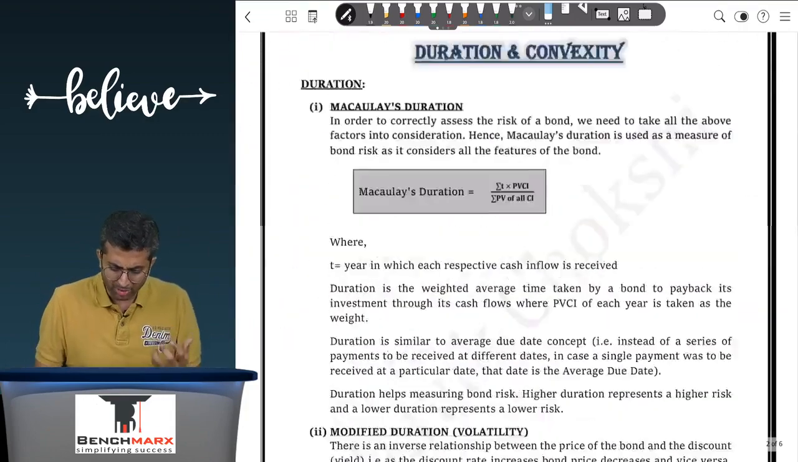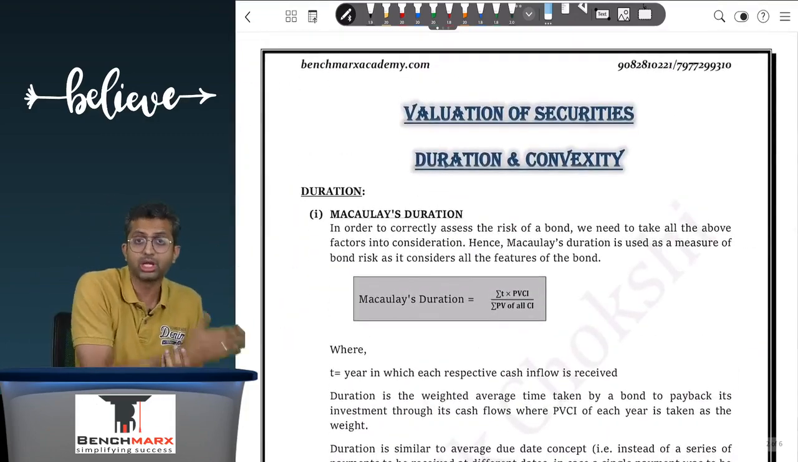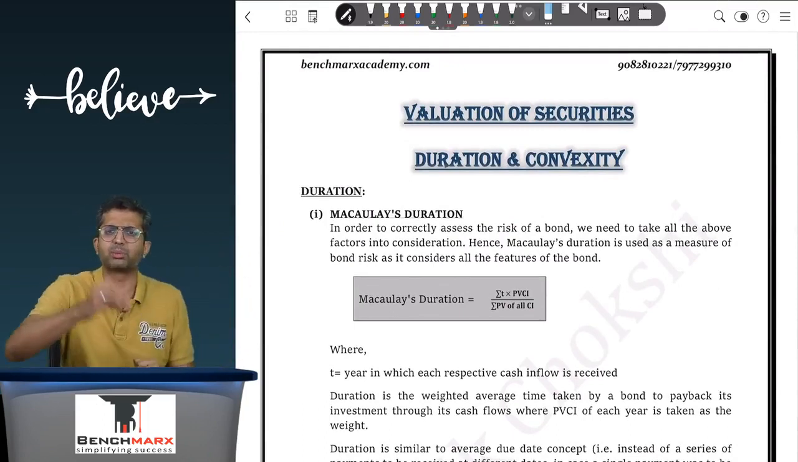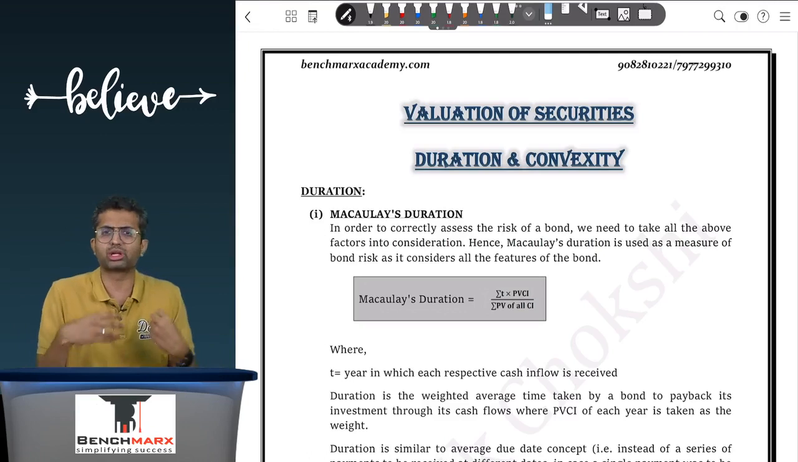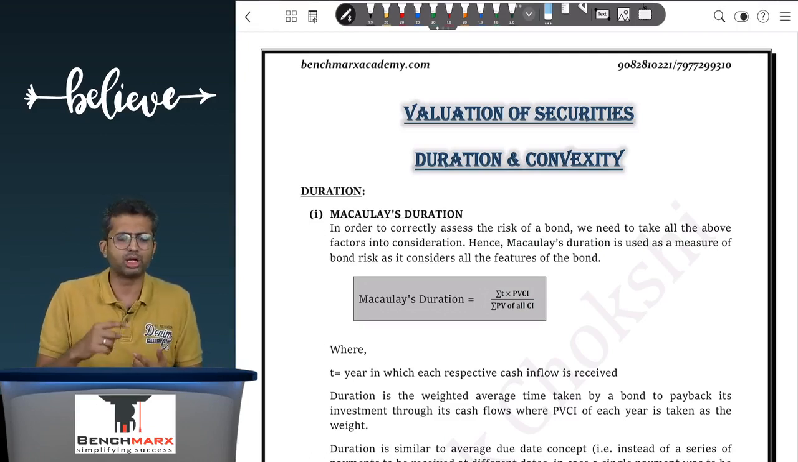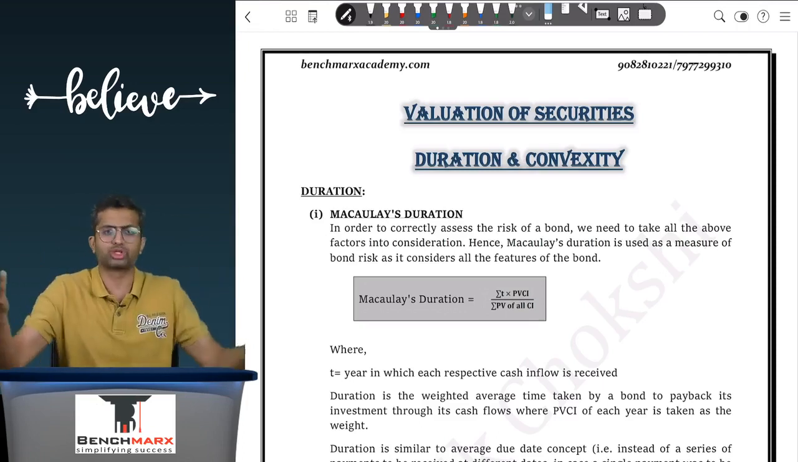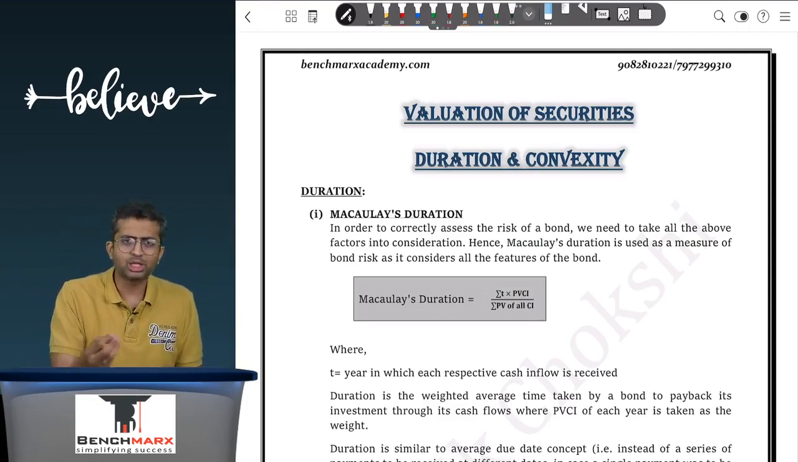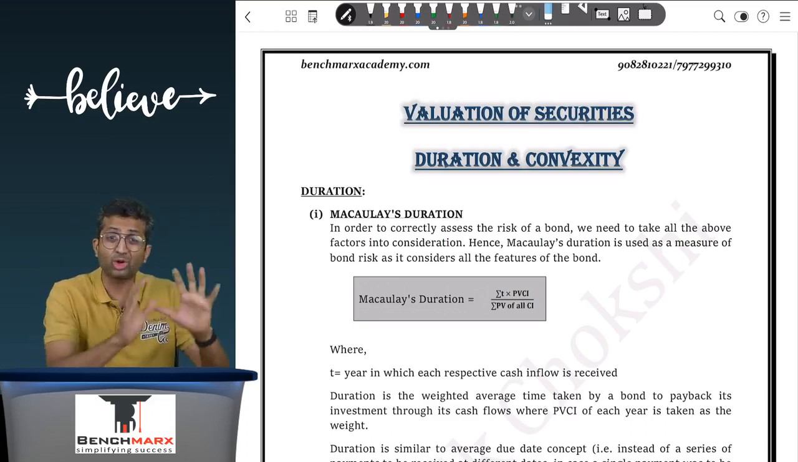So what do you mean by duration? I'm assuming that you have some basic understanding of bonds, where bond value is nothing but the present value of future cash flows, or the bond return can be measured considering the current yield, that is interest by price, or let us say realized yield or yield to maturity, which is the rate that you earn if you were to buy the bond at today's price and hold it till maturity. So these are all return concepts.